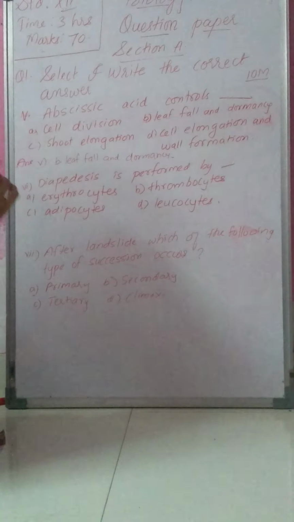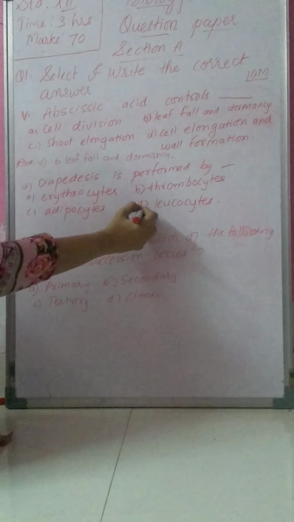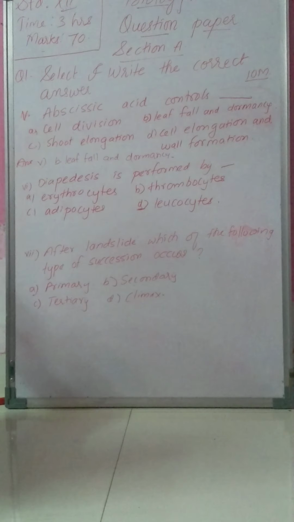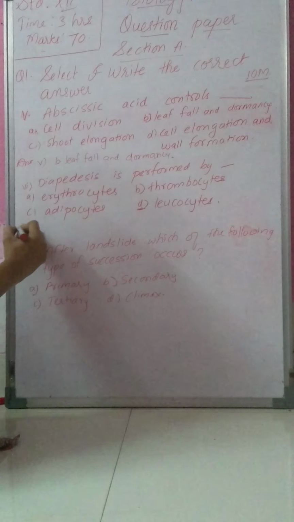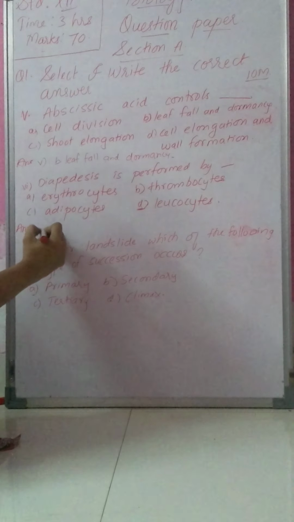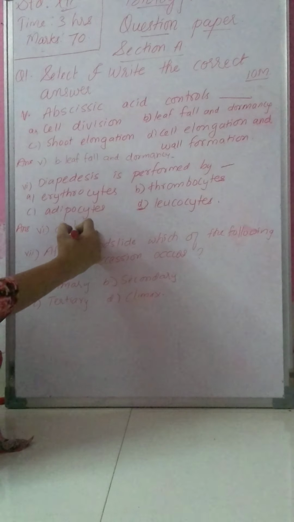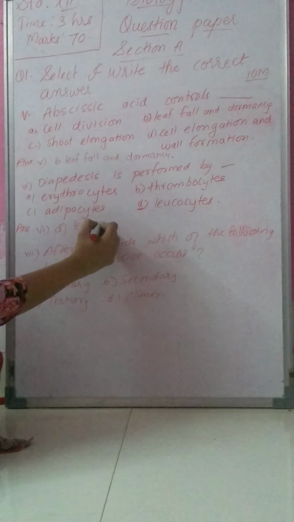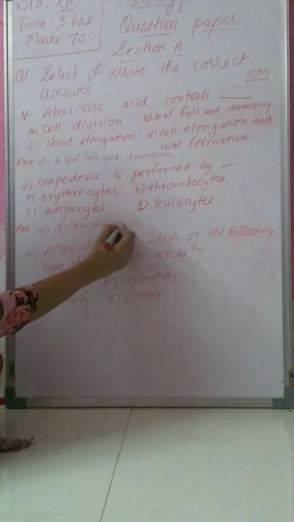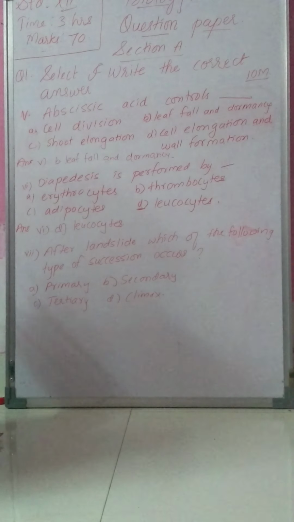The correct answer is D, leukocytes. So the correct way of writing the answer is: question number 6, option D, leukocytes. Diapedesis is performed by leukocytes.